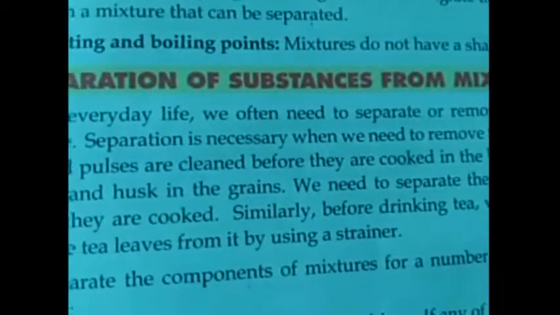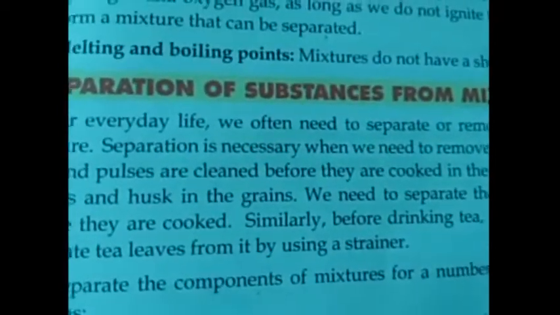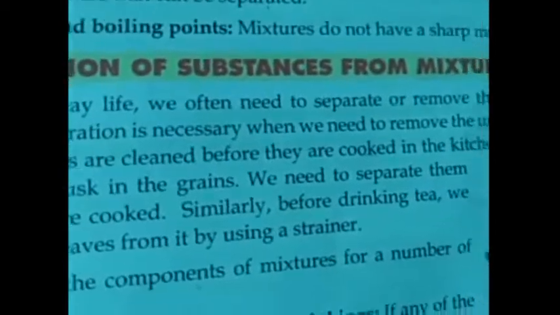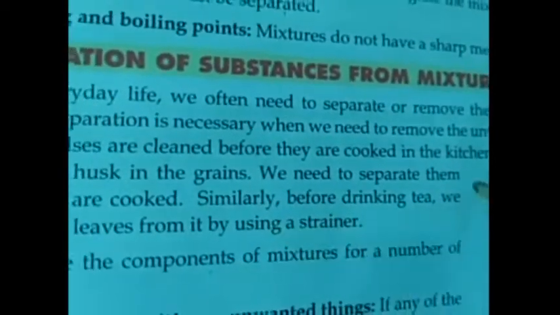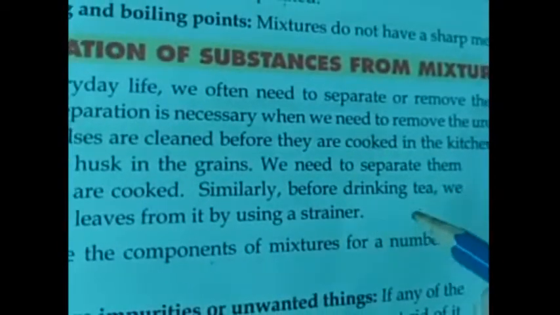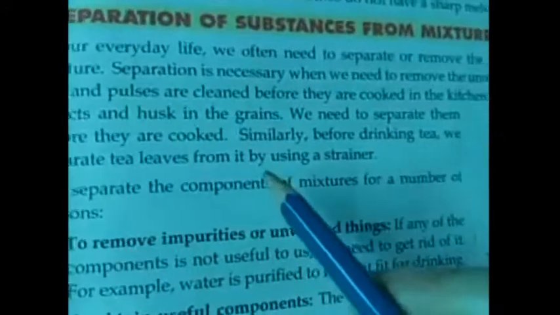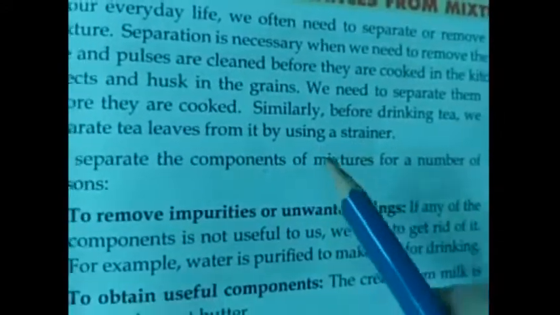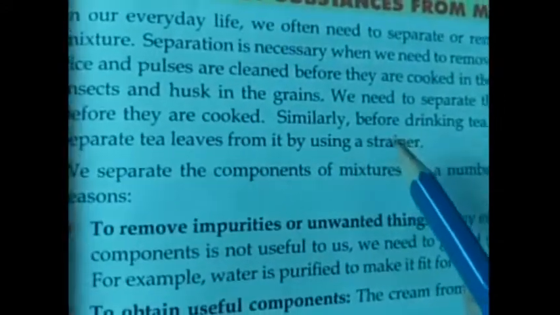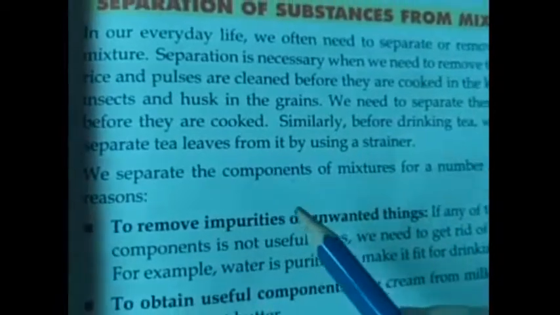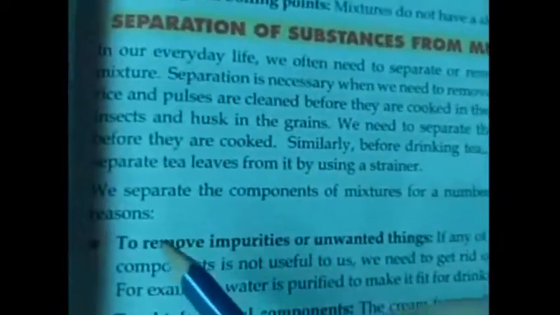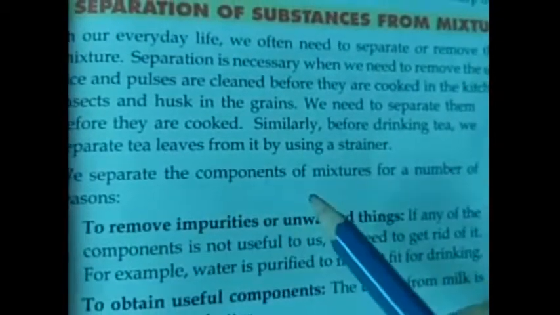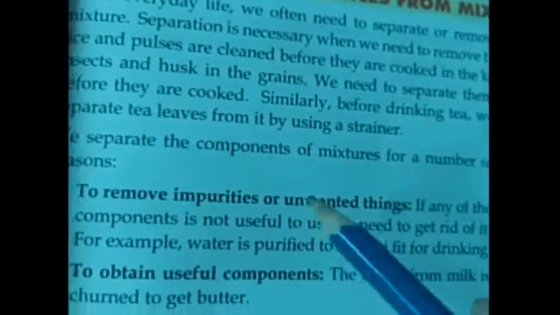Why is she using the strainer? Because to remove solid substance from liquid. Before drinking tea, we separate tea leaves from it by using a strainer. We separate the components of a mixture for a number of reasons.